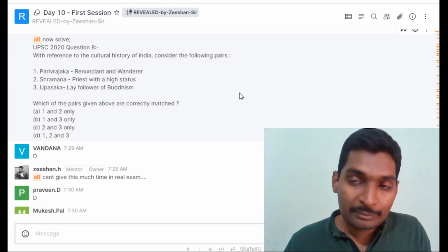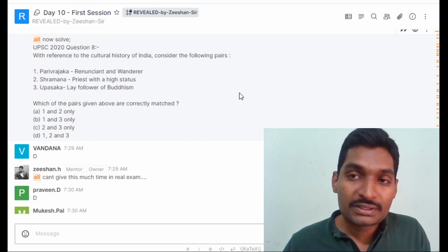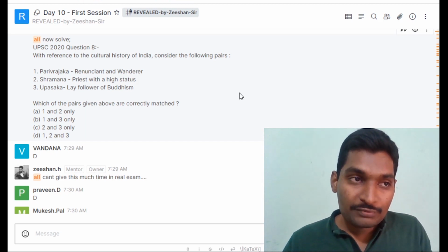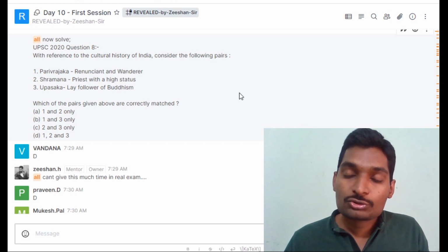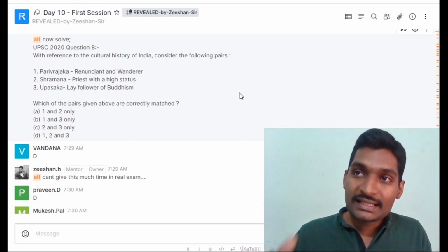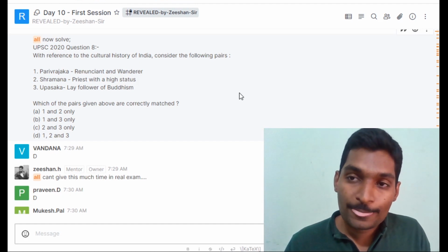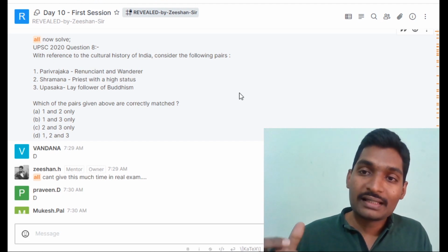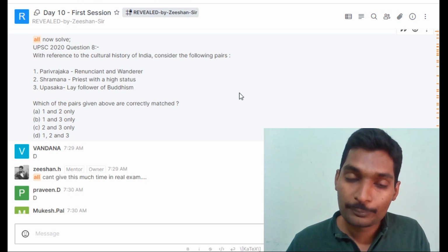Now talking about Shramana, what have we read about Shramana in our basic books, in our NCERT books? We know that the Shramana tradition is associated with sects or religious denominations like Buddhism, Jainism, and so on.